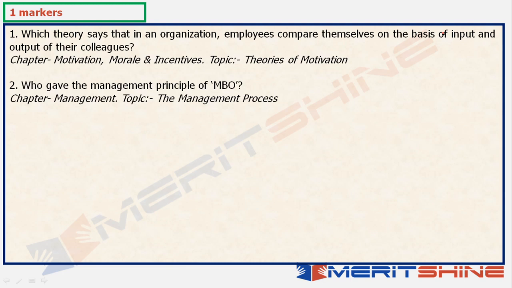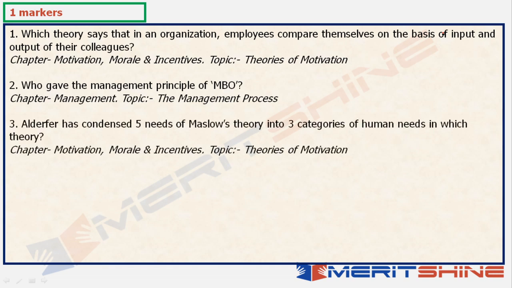And who gave it? The great Peter Drucker. The great Peter Drucker from the 1950s changed the way people looked at management studies, right? So this MBO is something which every management aspirant should know of.